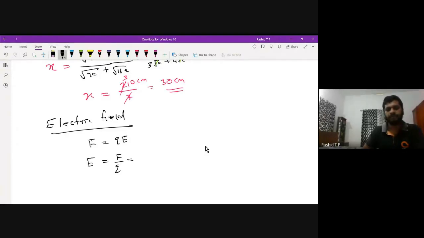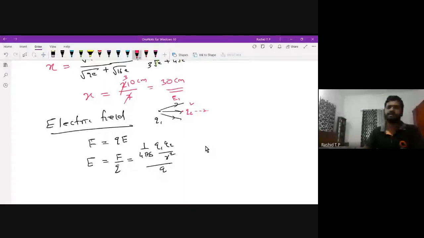The force between the two charges is 1 by 4 pi epsilon 0 Q1 Q2 divided by R square, divided by Q. Suppose you have a charge Q1 that produces some electric field, and in this field you keep another charge Q2. Here Q2 is the test charge that will experience the force, and it may be moved away because of the repulsive force.